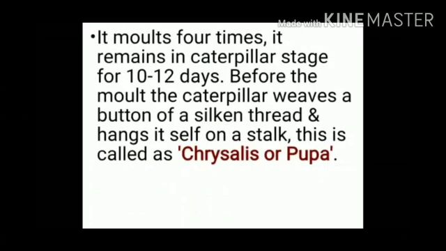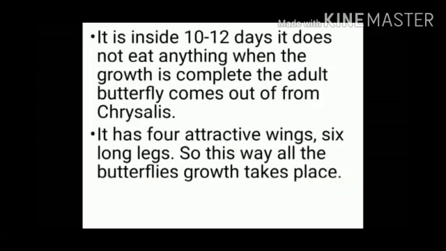It molts 4 times. It remains in the caterpillar stage for 10 to 12 days. Before the final molt, the caterpillar weaves a button of silken thread and hangs itself on the stalk. This is called the chrysalis or pupa.